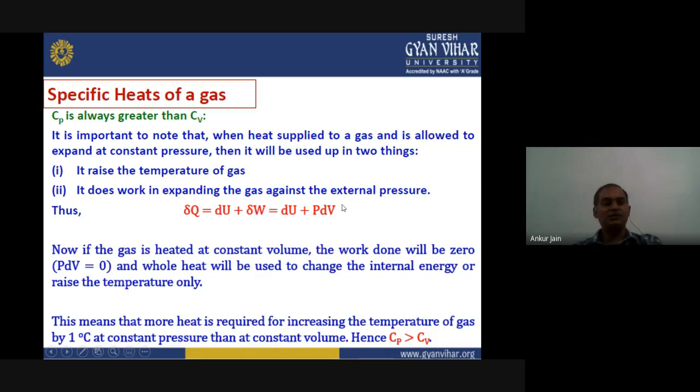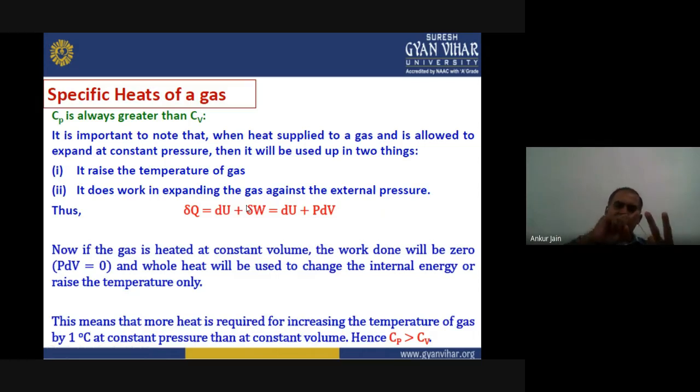Now we are keeping the volume constant, so this term will be 0. That means the entire heat supplied to the system will be used to change the internal energy, or in other words, to change the temperature of the system. That means Cp is being used for two things, but Cv is being used for only one thing.